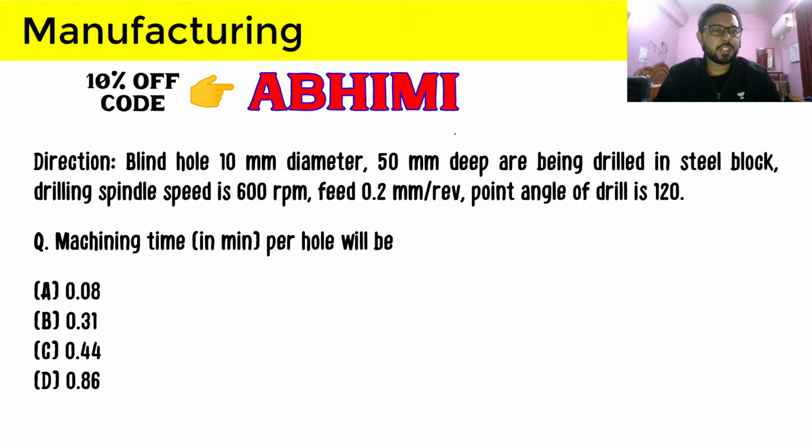So the direction is given. Basically, the information we are provided at the top of the screen will be used to solve two questions. The first question is machining time calculation per hole in minutes, and it is a drilling question again, because we are doing the drilling topic today. So, a blind hole of 10 millimeter diameter. I have done one of the through holes questions where we discussed that.